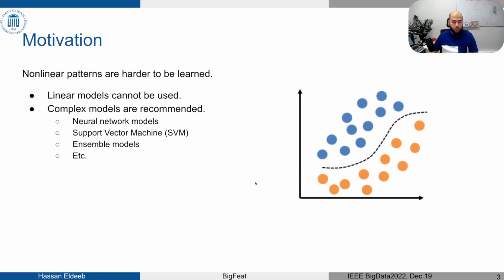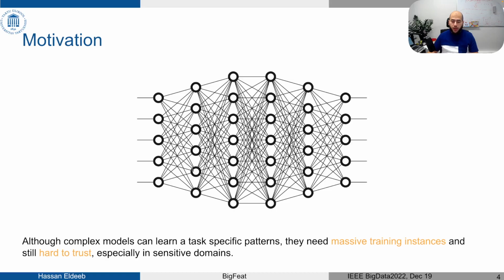As you all know, from the machine learning perspective, when we have a nonlinear relationship between the independent variables and the target variable, machine learning engineers usually prefer complex models like neural networks, support vector machines, and ensemble models. Although these models can learn task-specific patterns, they still need massive training instances and they are hard to trust, especially in sensitive domains like the medical sector and the financial domain.